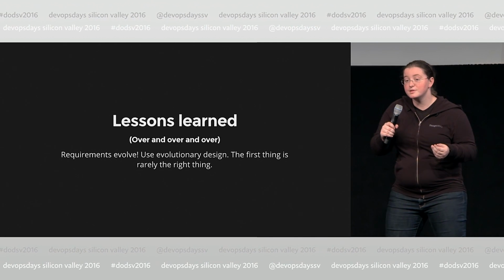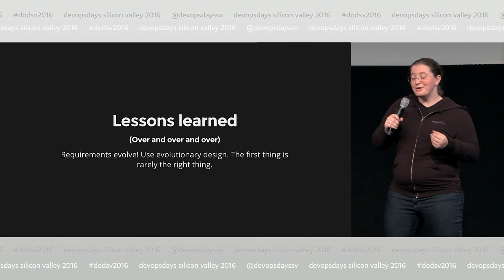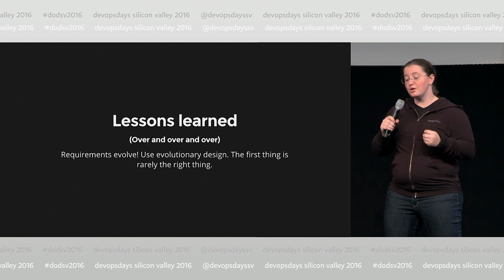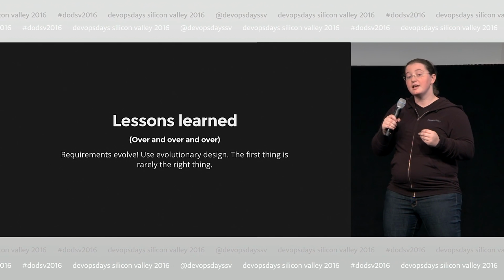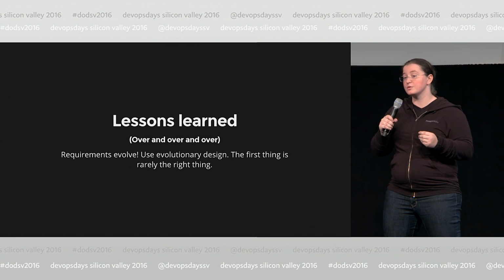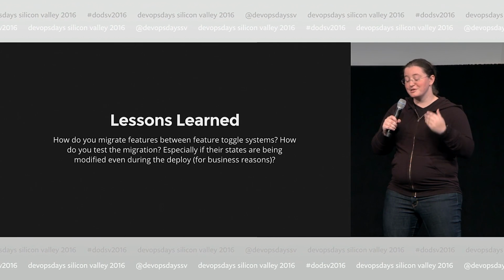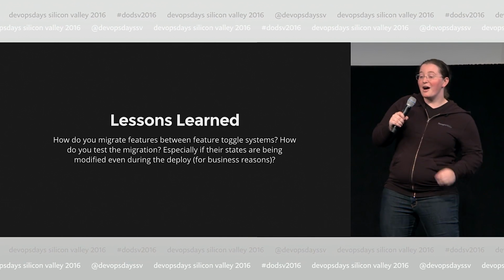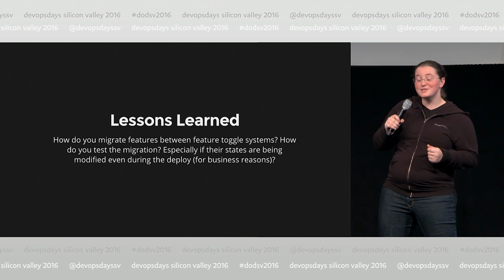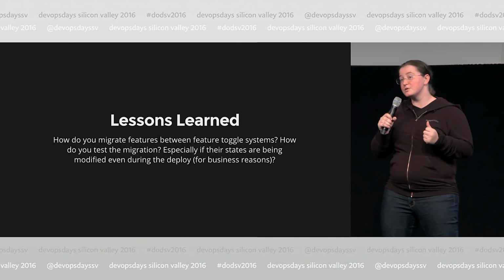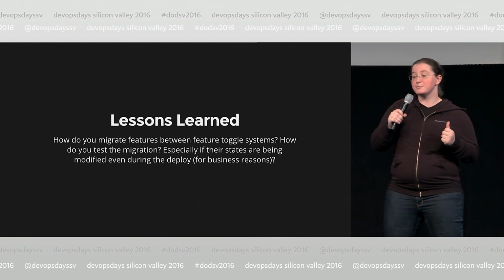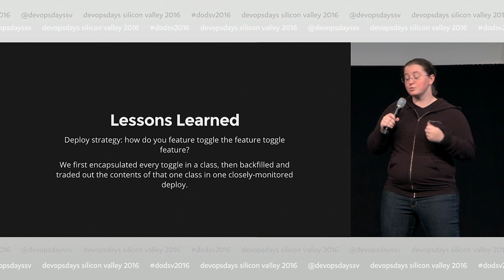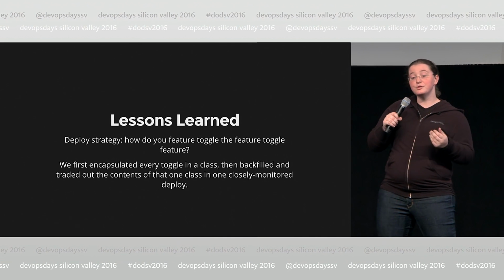Of course, requirements evolve. But what if your requirements of your feature toggle system have evolved such that you have accidentally designed a feature that cannot be toggled by your feature toggle system because it depends on an external, never mind. Migrating between feature toggle systems is the best thing. Which feature toggle system do you put your toggle under? Especially if you are upgrading or merging, in our case, 3 different feature toggle systems into one because they evolved organically. How do you deploy it?